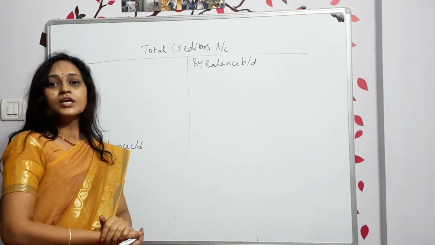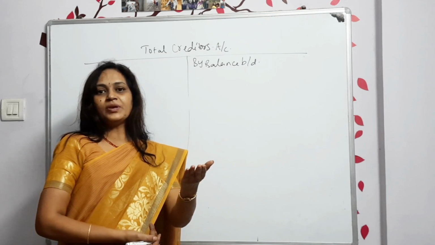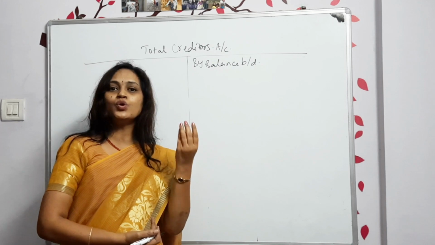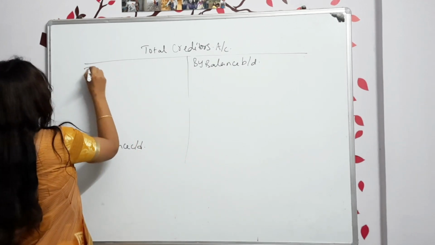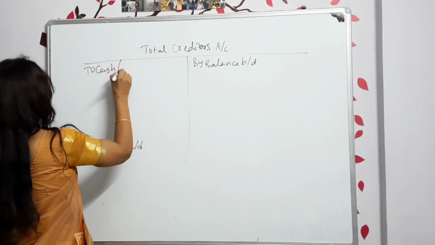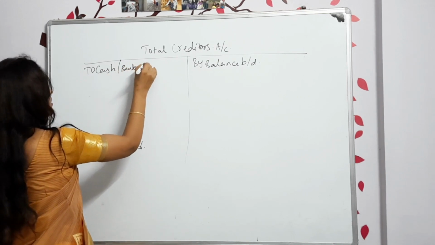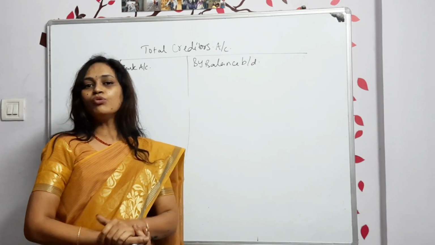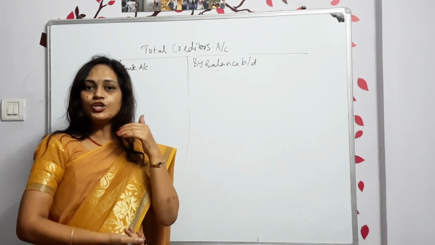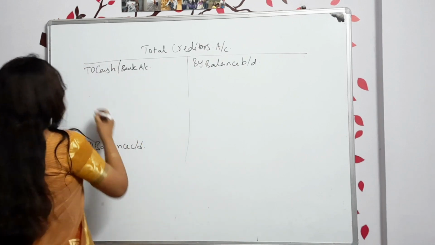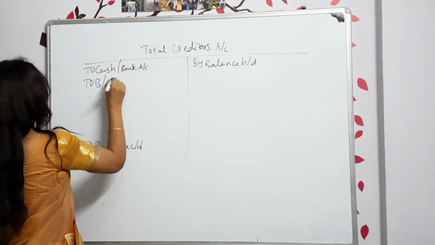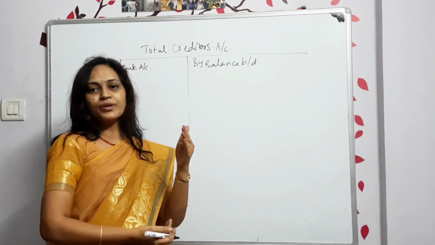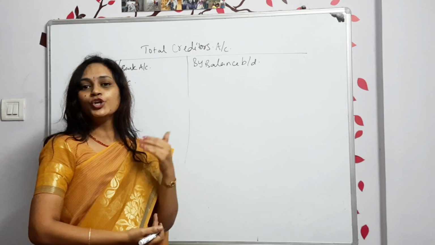In the whole year, if we made any payment to the creditors, it can be through cash, it can be through check. If we made the payments, write down to cash or bank. If it is a check, we will write down to the bank account. If it is through cash, you are writing to the cash account. If any new bills were accepted, to bills payable account.